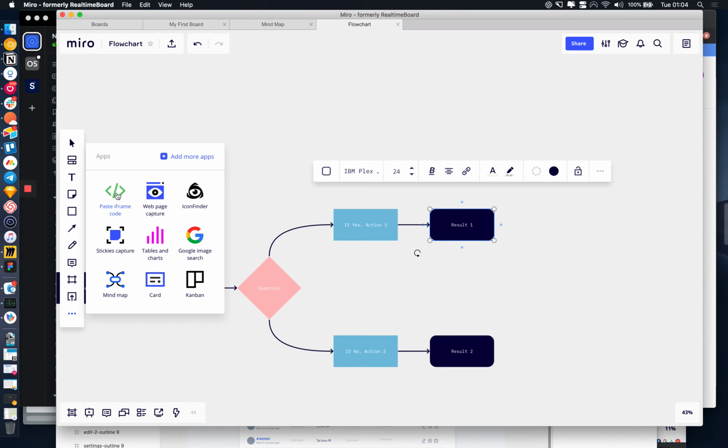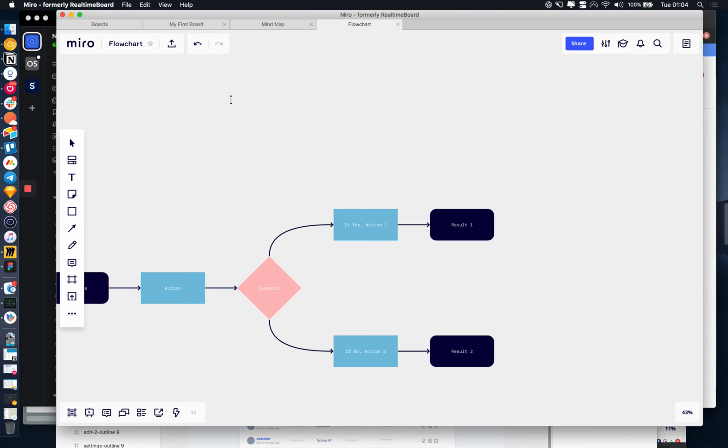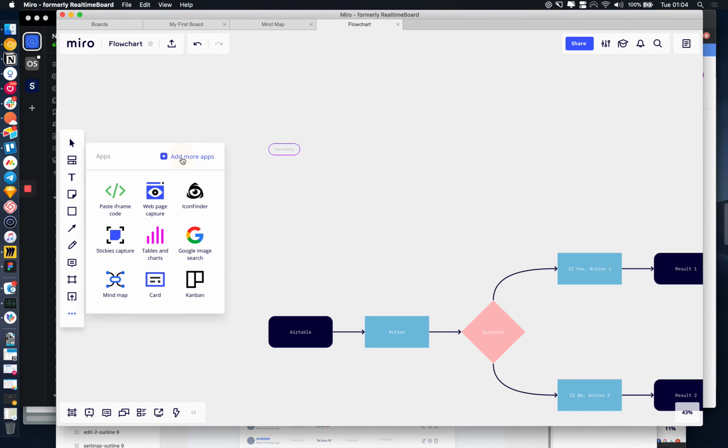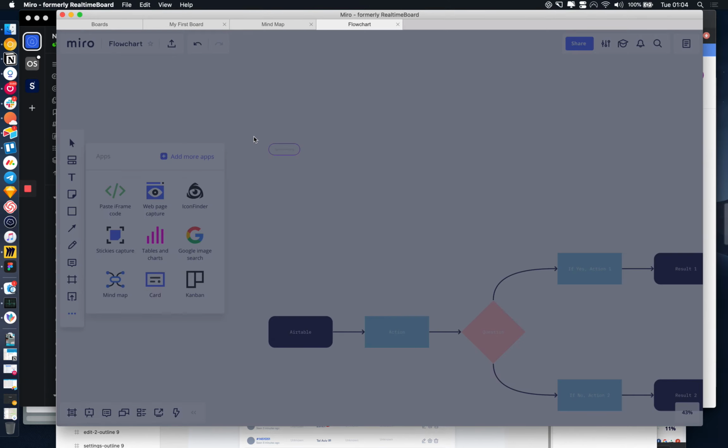It's also got things like embedding iframes. You can put videos, you can put websites in there, you can capture a screenshot of a website. There's just really nice integrations. Apparently, I can also add a mind map. Yeah, I can add a mind map anywhere, which is really cool.